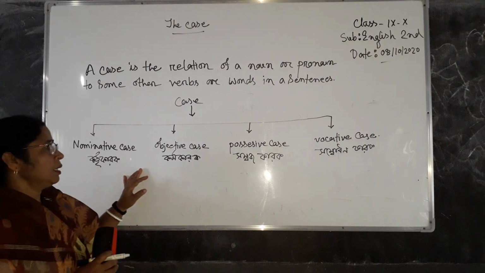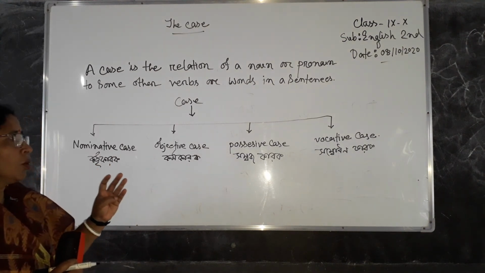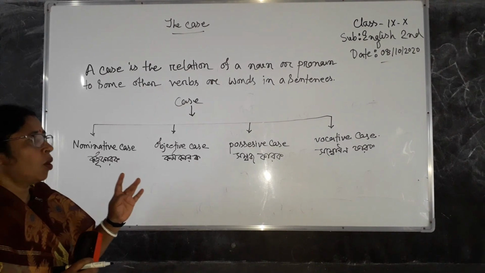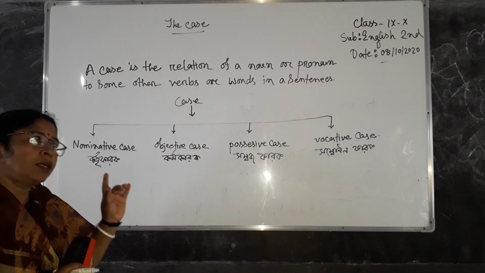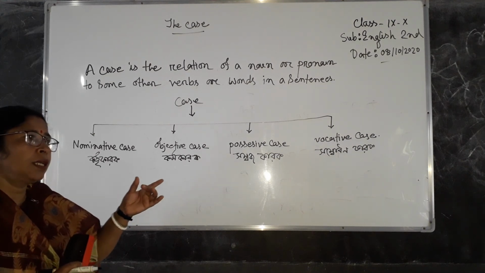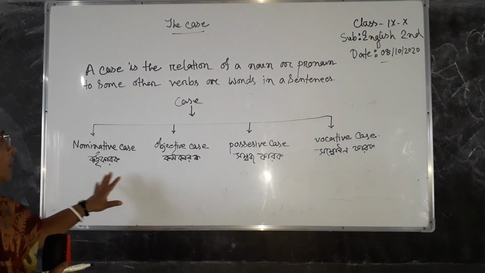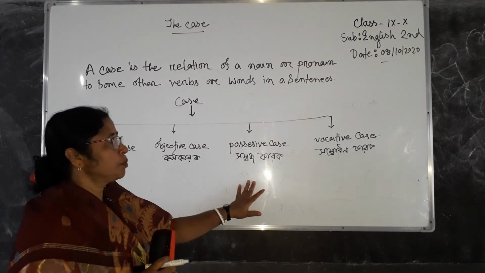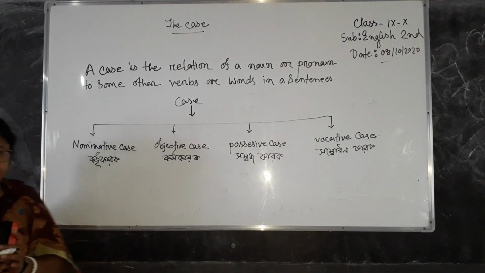In Bengali, the 6 kinds of cases are কর্তৃ, কর্ম, করণ, সম্প্রদান, অপাদান and অধিকরণ. But in English, there are 4 kinds of cases: nominative case, objective case, possessive case and vocative case. Understand?